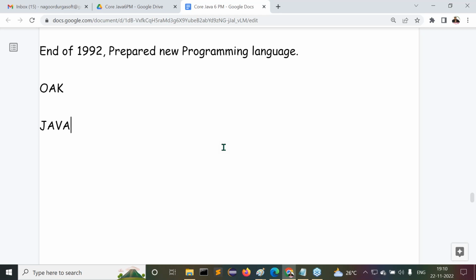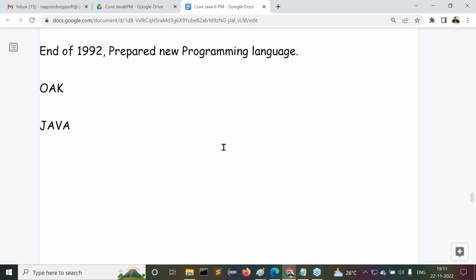Java coffee powder is available. That coffee was used in the Sun Microsystems cafeteria at the time of preparing the Java programming language. Because of that, Sun Microsystems gave this programming language the name Java. Otherwise, we don't have any specific abbreviation for Java.